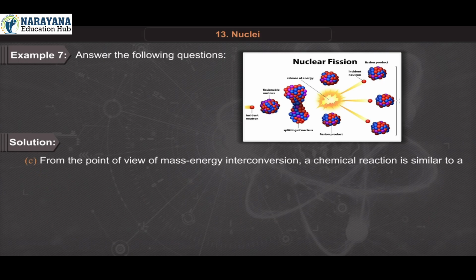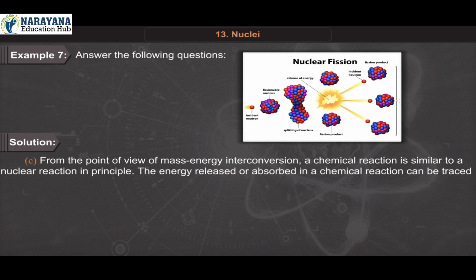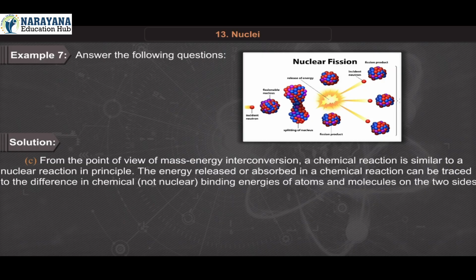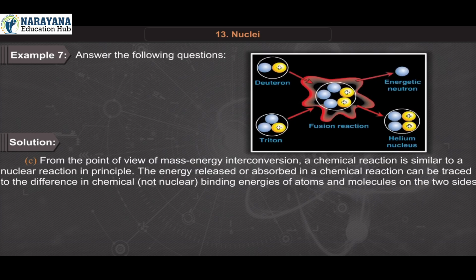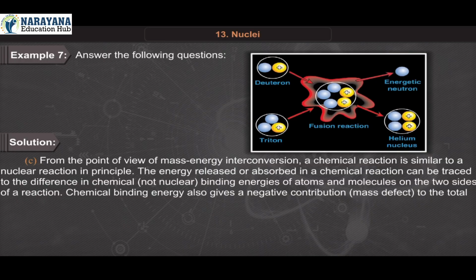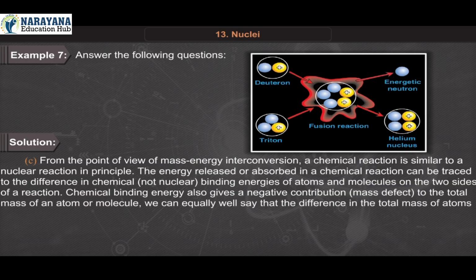C. From the point of view of mass-energy interconversion, a chemical reaction is similar to a nuclear reaction in principle. The energy released or absorbed in a chemical reaction can be traced to the difference in chemical, not nuclear, binding energies of atoms and molecules on the two sides of a reaction. Chemical binding energy also gives a negative contribution, that is, mass defect, to the total mass of an atom or molecule.